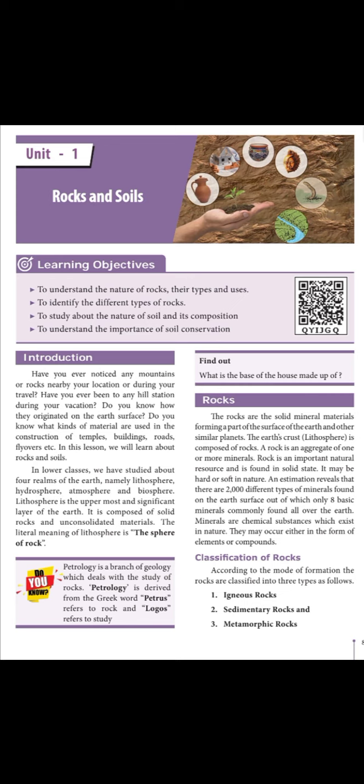Okay. Second type of rock is called sedimentary rocks. The word sedimentary has been derived from the Latin word sedimentum, meaning settling down. Unlike igneous rock, which bursts out from the volcano, this settles down within the earth and is formed. The sedimentary rocks are formed by deposition by various agents. Due to temperature and high pressure, the undisturbed sediment of a long period is cemented to form sedimentary rocks.